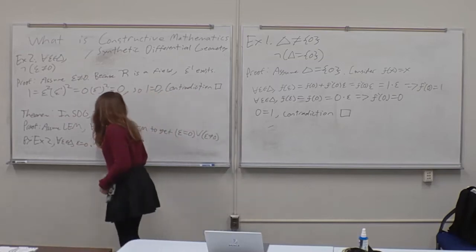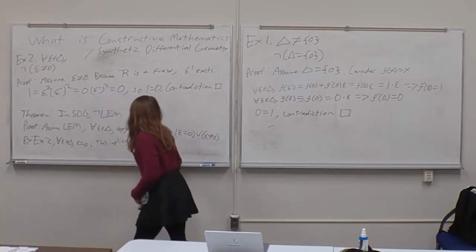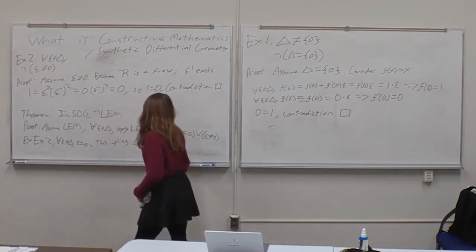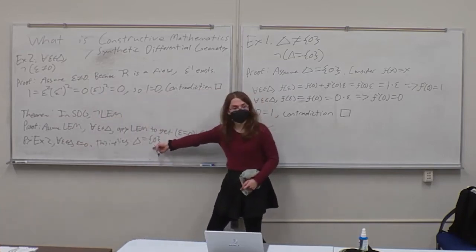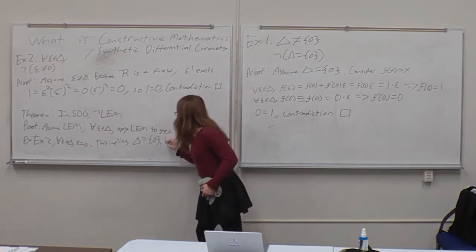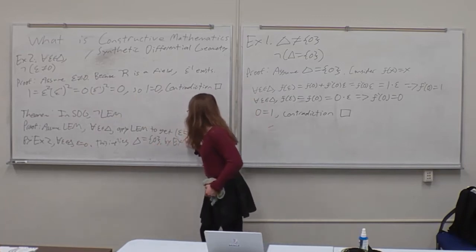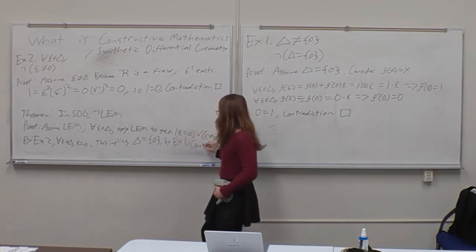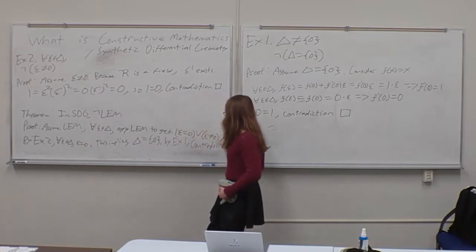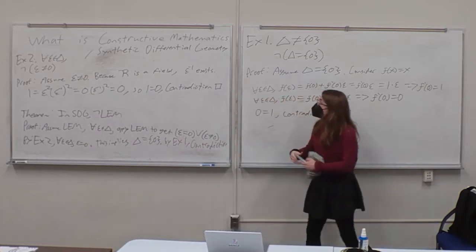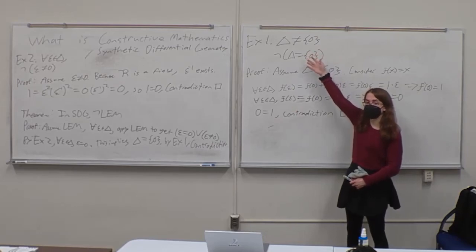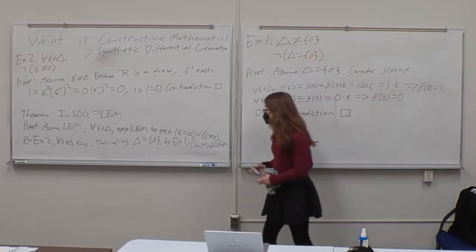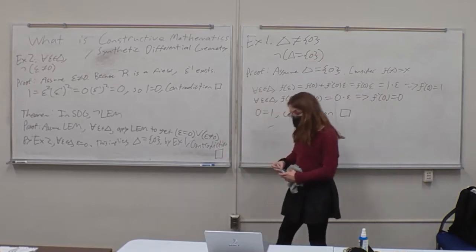This implies delta is just equal to the set with only 0, because every point in delta is 0. But by example 1, we get a contradiction, because example 1 shows that delta is not just a set with only 0. Thus, because we got a contradiction, we're done.